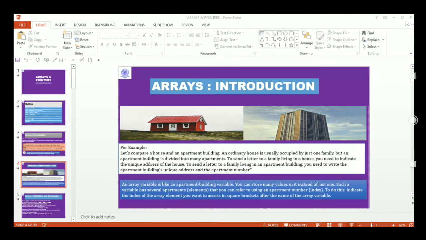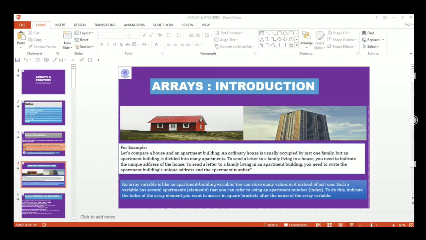So this analogy simply you can put inside array. An array variable is like an apartment building variable. You can store many values in it instead of just one. And such a variable has several apartments, or elements, you can say, that you can refer to using an apartment number, which is also known as index. To do this, indicate the index of the array element you want to access in the square brackets after the name of the array. You have already seen this.